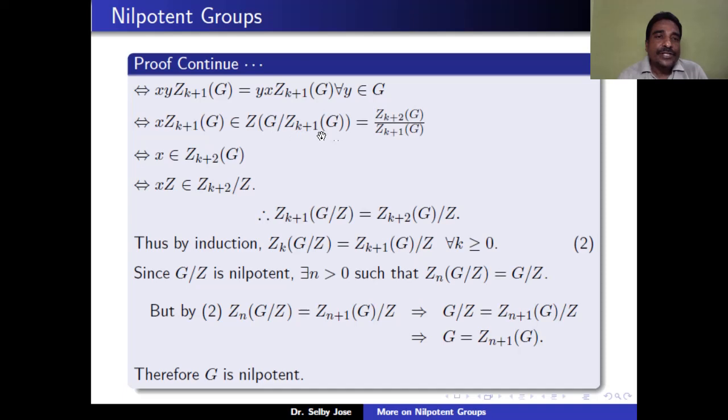But by the definition of the upper center series, this center is the same as Zk plus 2 of G mod Zk plus 1 of G.